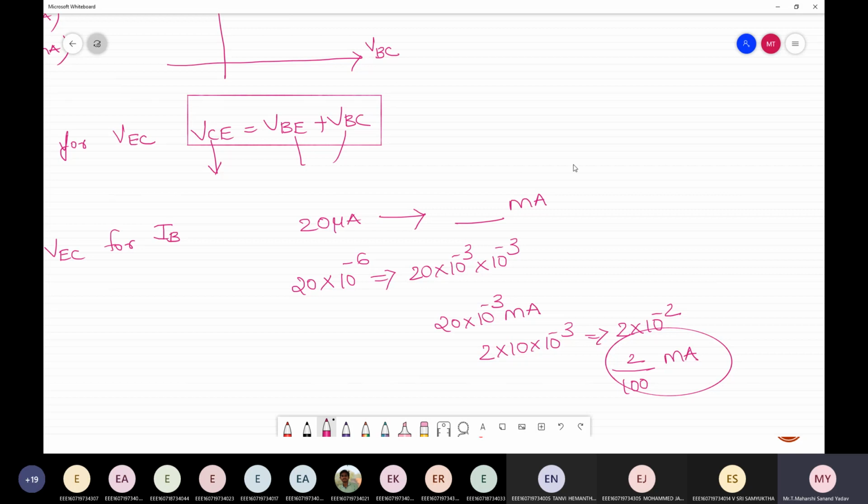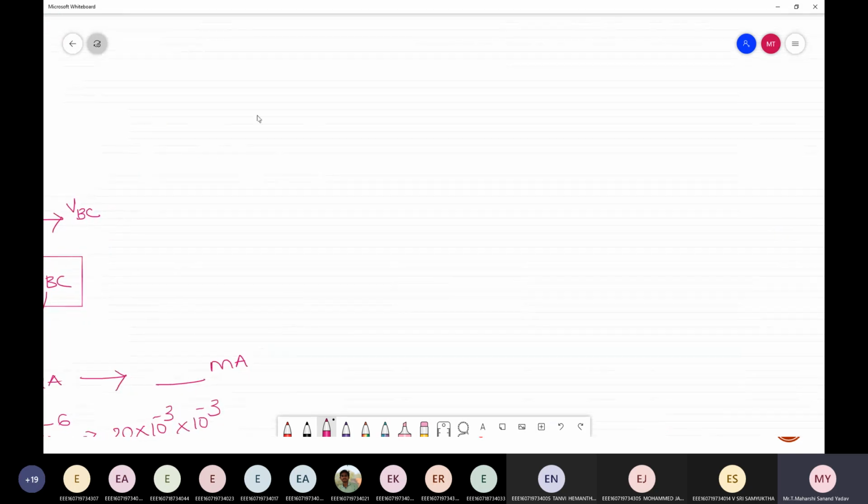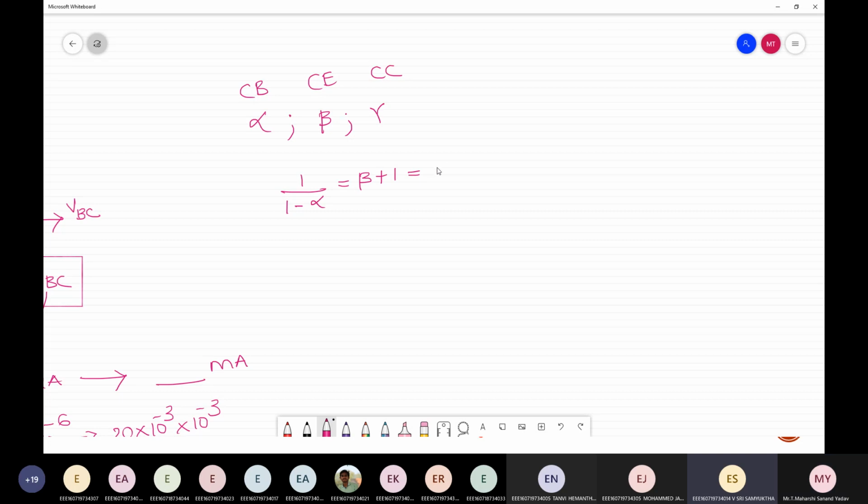Can anyone tell me the overall relationship between alpha, beta and gamma? Alpha, beta and gamma are for common base, common emitter and common collector. What is the overall relation that you have seen? It should contain all three terms. 1 minus alpha is equal to beta, beta plus 1 is equal to gamma. That's it.